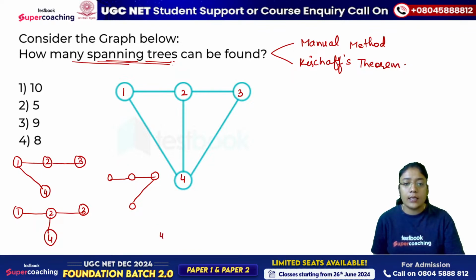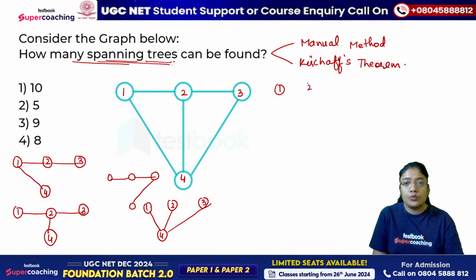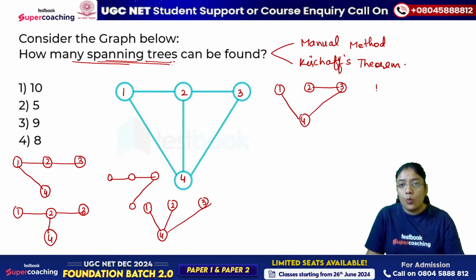So I can take it as 4, 1, 2, 3. So it's connected like this. Then we can connect it like 1, 2, 3. It's connected with 4 and connected with 2. 1, 2, 3.